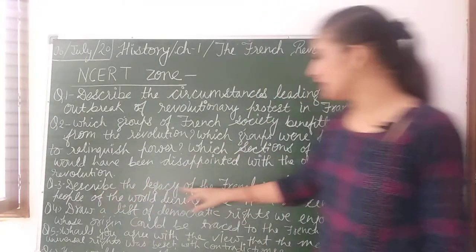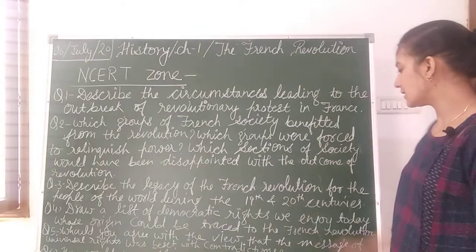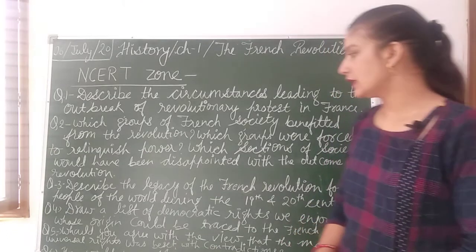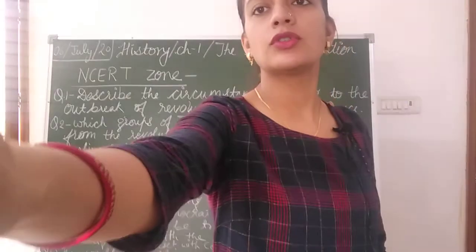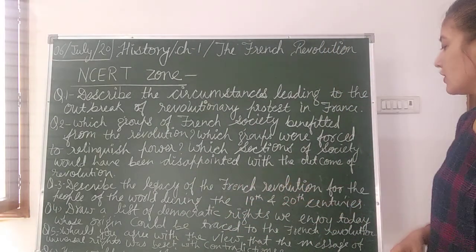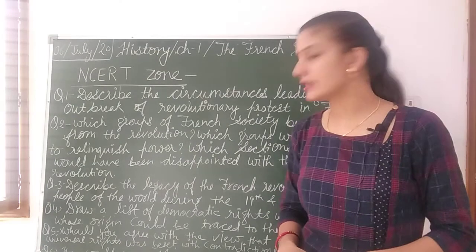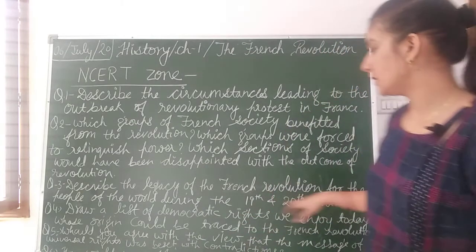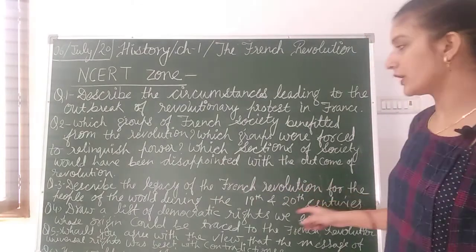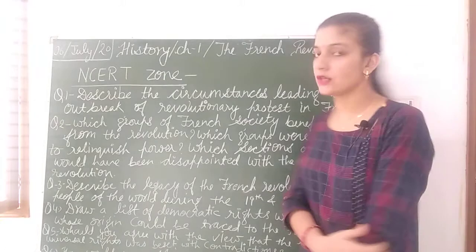Third question is, describe the legacy of the French Revolution for the people of the world during the 19th and 20th century. If you observe, the women were the most disappointed people, but here we have to describe the legacy of the French Revolution for the people of the world during the 19th and 20th century. In this, that is liberty and democratic rights. That will come under this answer, because liberty and democratic rights were the legacy of the French Revolution for the people of the world during the 19th and 20th century.